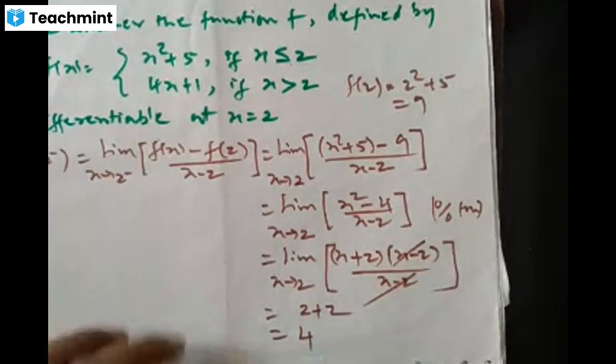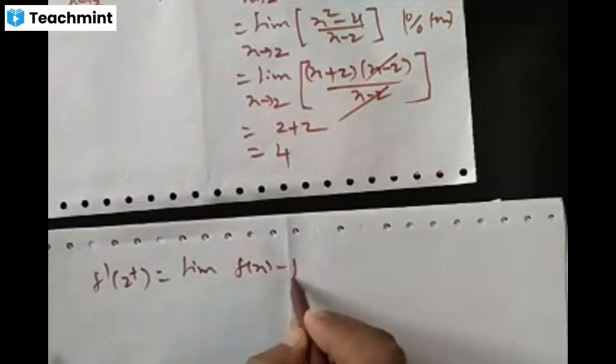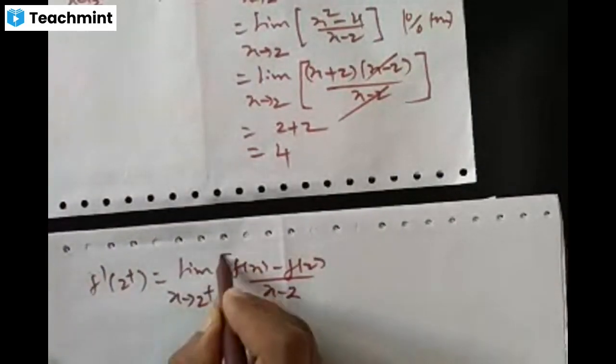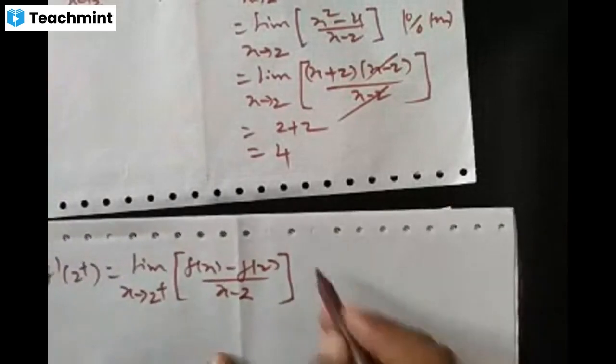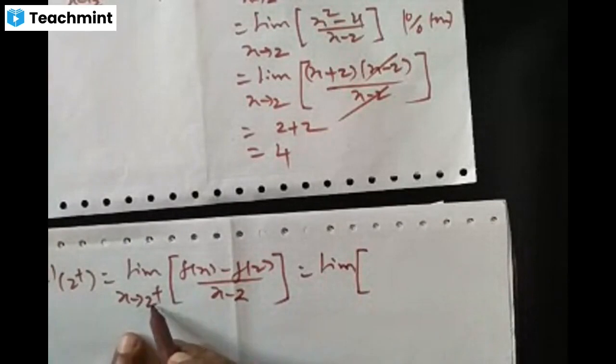Now we shall find the right hand derivative of the function at the point x is 2. Next, the right hand derivative, f dash of 2 plus, by definition, limit of the function f of x minus f of 2 divided by x minus 2 as x tends to 2 plus, which is equal to limit of, see, when x tends to 2, obviously x takes values which are more than 2.